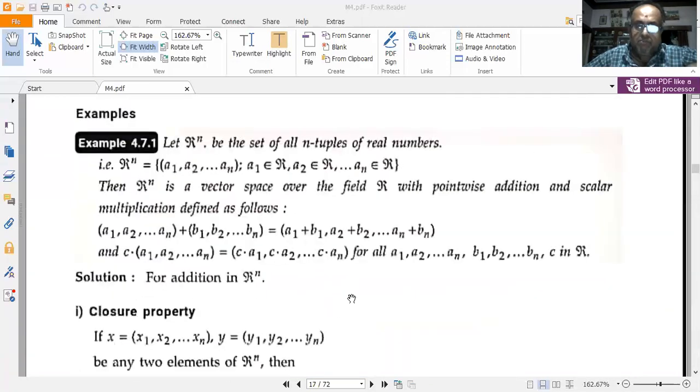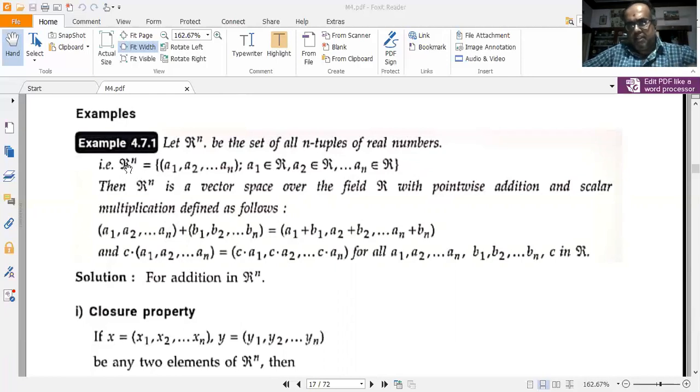Now we shall solve few problems based on vector space. Let R to the power of n mean real numbers, n-tuples. So let R to the power of n be the set of all n-tuples of real numbers. N-tuples means all possible combinations of real numbers. All possible combinations of n real numbers are denoted by R to the power of n. So it is the set of all n-tuples or all possible combinations of real numbers.